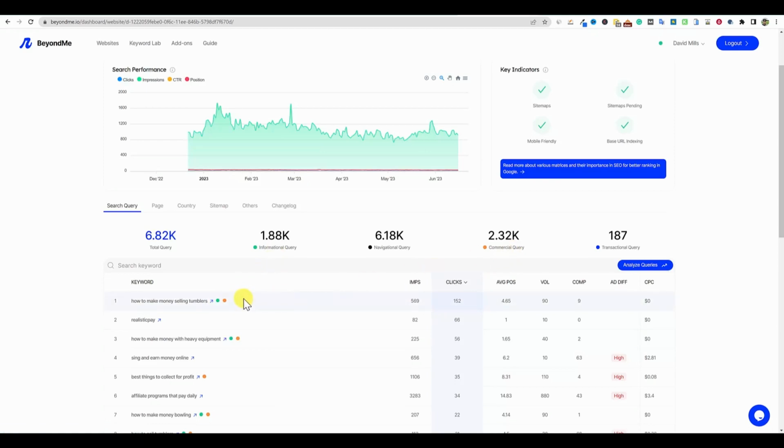How to make money selling tumblers. We could actually sell some tumblers right there. Any AI is going to have a hard time completely understanding the commercial intent for keywords such as this, because it's literally talking about selling something, right? So it's going to have somewhat of a commercial intent. And then also it's somebody looking up how to do something. It definitely recognized that and put a green for the informational query.